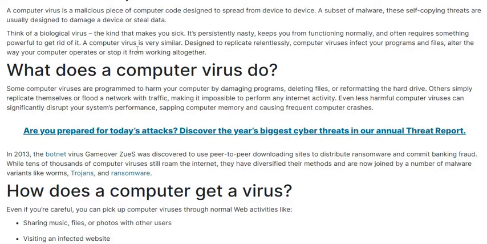A computer virus is a very similar design to replicate relentlessly. Computer viruses infect your programs and files, alter the way your computer operates, or stop it from working altogether.